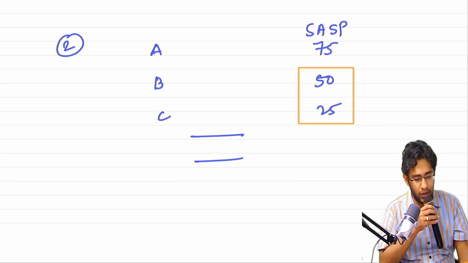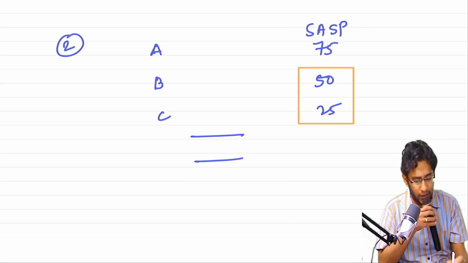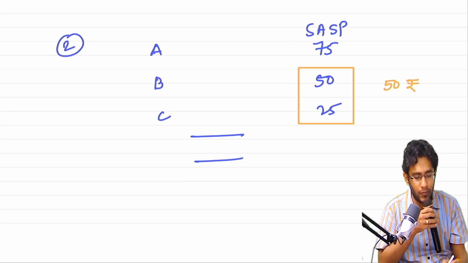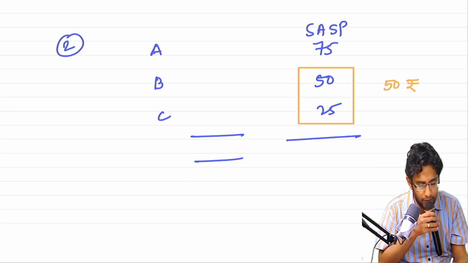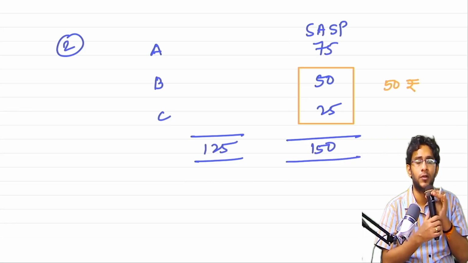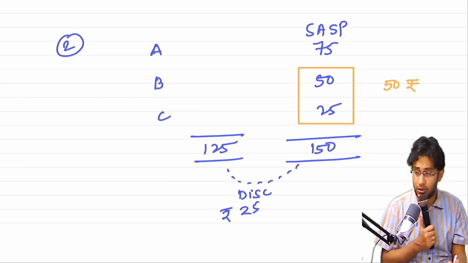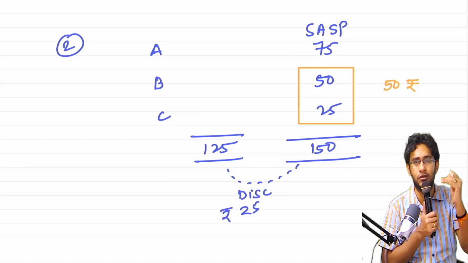But what you are doing is, if somebody is buying B plus C, you are selling that at 50 rupees only. And to the customer, you are charging 125. So you are offering a discount of 25 to the customer who is buying A also, B also, C also.